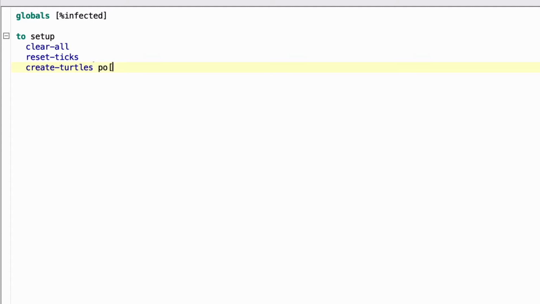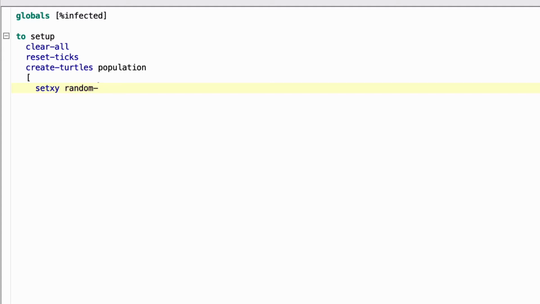Well, whatever you set the slider to be for population is the number of people that will be created. So create-turtles, a space, population. Again, spelling and punctuation, capitalization is important. We're going to have three parameters, three ways that the turtles will be created, and we'll group them by putting them in square brackets. I'm just going to put one square bracket, press return, just for clarity. First, we're going to say where the turtles will appear on the screen. So each one will have an XY coordinate. We're going to set XY, but we want these to be randomly placed.